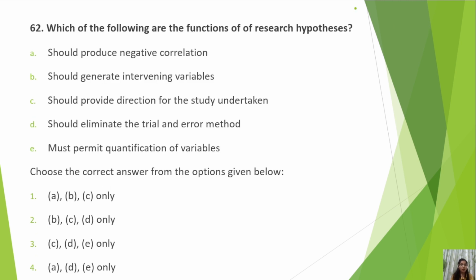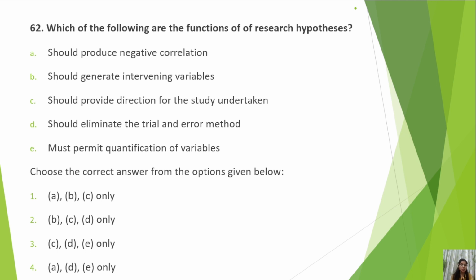Next question is, which of the following are the functions of research hypothesis? We have dealt with this question before in the 23 or 22 paper. So you should read about what is a research hypothesis, what are its functions. You should read the research part very carefully and comprehensively. Should produce negative correlation, should generate intervening variables, should provide direction for the study undertaken, should eliminate the trial and error method, must permit quantification of variables.